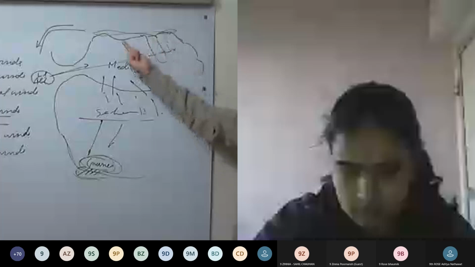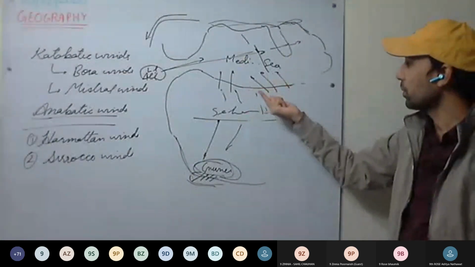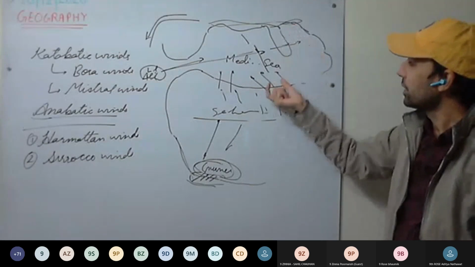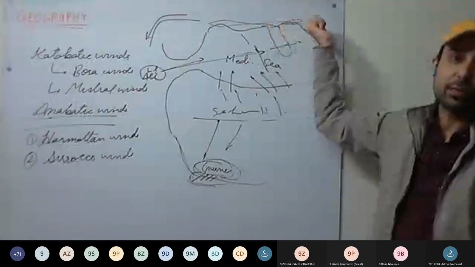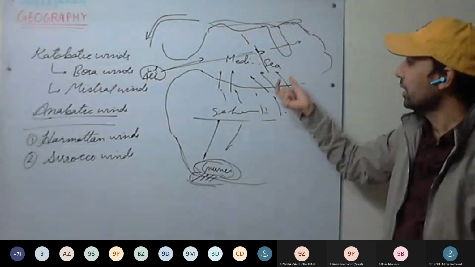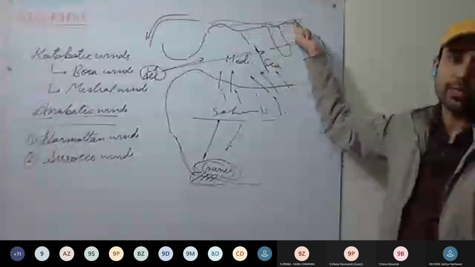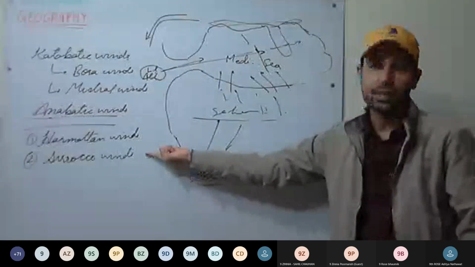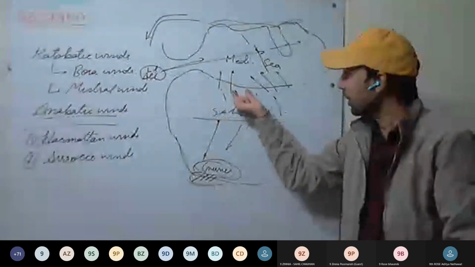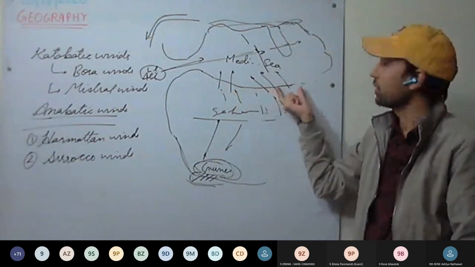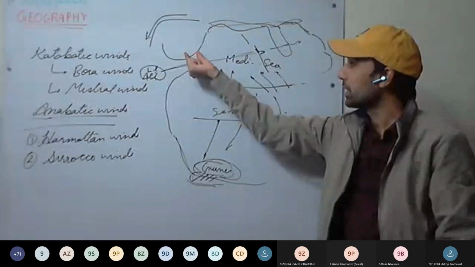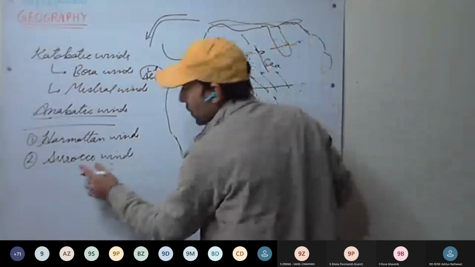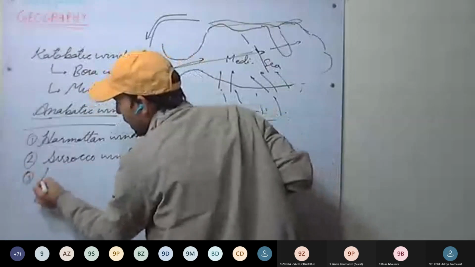These winds are very harmful for the vines, because they blow mainly during the April spring season, when the vines are having their blossoms. We have the blossom season here, so they are very harmful for the vines. Now these Sirocco winds are called by different names in different parts of the region. In Tunisia, they have a different name. In Spain, they have a different name. In Egypt, they have different names. After Sirocco winds, we'll be studying Khamsin winds.